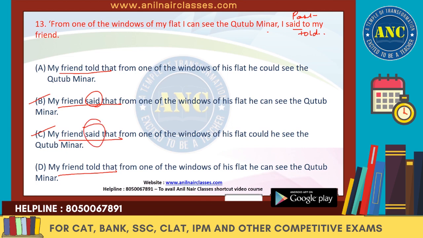So that from one of the windows of his flat is fine. He could see the Qutub Minar. So from one of the windows of his flat he can see the Qutub Minar. What's the difference between A and D, right? So we know that if can is there, it will change to could. So here we have used could, here we have used can see. So the verb is wrong over here. So we will remove D and will mark A.